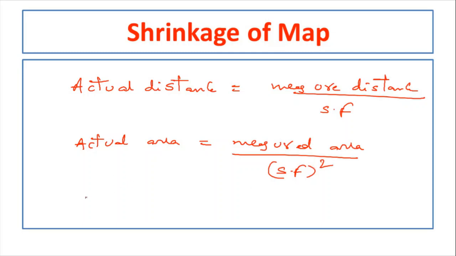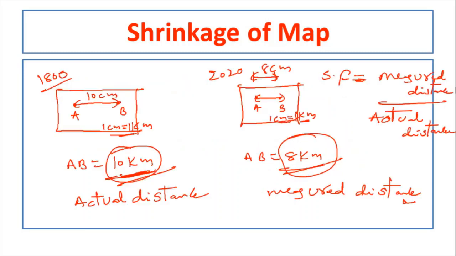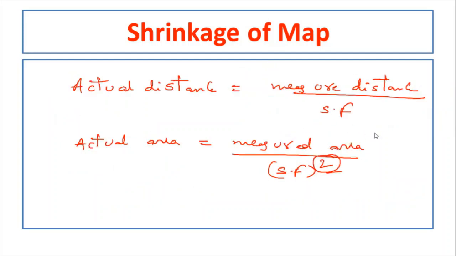Why we are using the square here is because if you take the area, shrinkage will be there in one direction and shrinkage will be there in the other direction also. As the shrinkage is in both directions, you have to take shrinkage factor into shrinkage factor, that will be the shrinkage factor square. Then you can determine the shrunk scale for the given map.